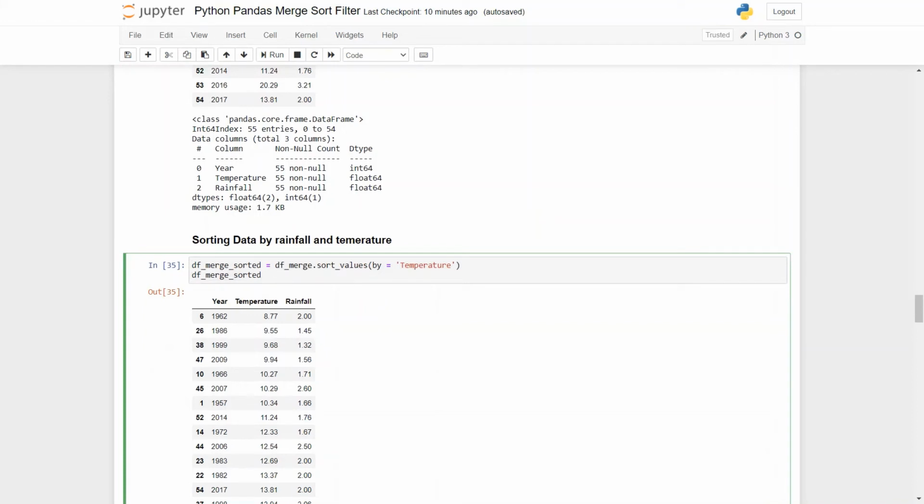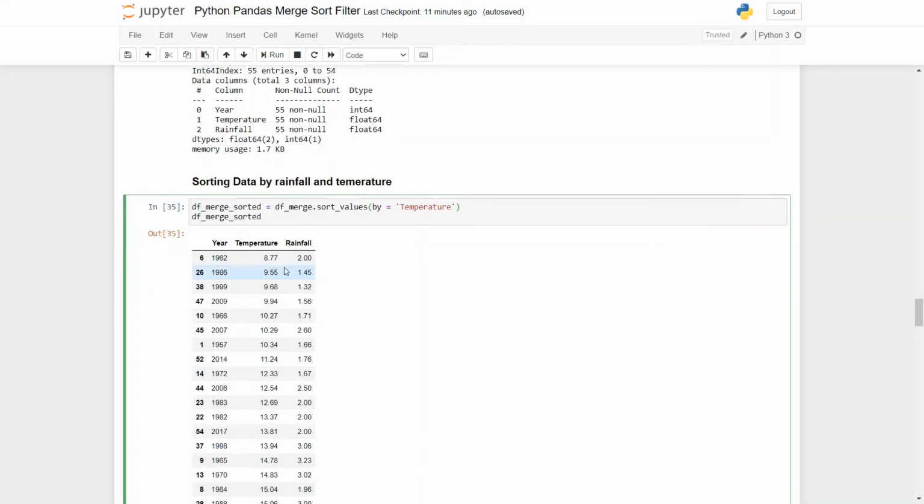The very next task is sorting the data by the rainfall and temperature. By either of the columns you can sort the data. So in this cell I have gone with the column called temperature. By the temperature column I am actually sorting the data. In the variable which I store, data frame merge sorted, and using dot sort values I have sorted by the column temperature.